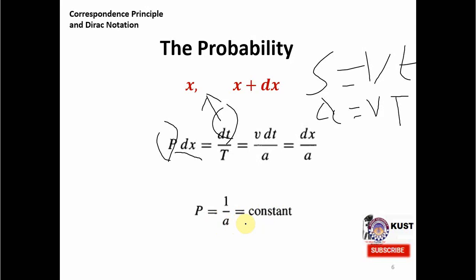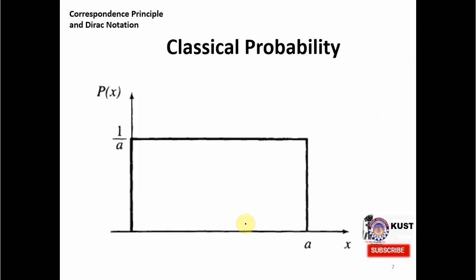If you want to draw this, you will get the classical probability like this. This is the length of the string on the x-axis, which is equal to a, and this is the probability, which is equal to 1 over a. You can see that since it is constant, it does not change. So the probability of finding the particle at any position on the string is the same. So we have equal probability of finding the particle everywhere on the string. This is the classical probability we calculated.